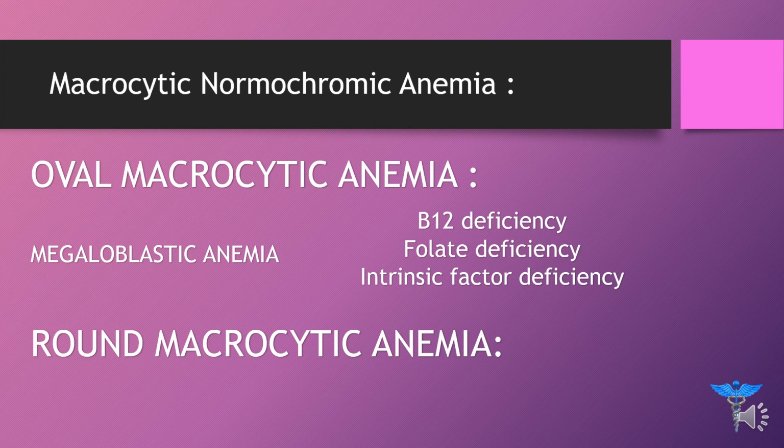While round macrocytic anemia, which is also called non-megaloblastic macrocytosis, arises whenever there is a problem with the liver, spleen, or bone marrow.